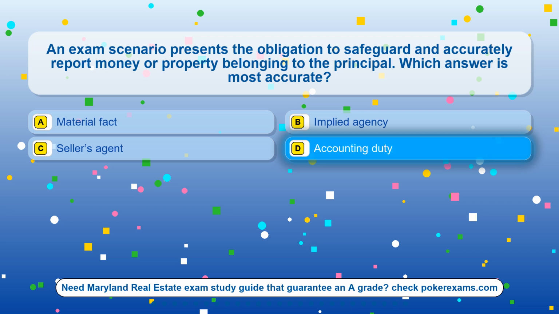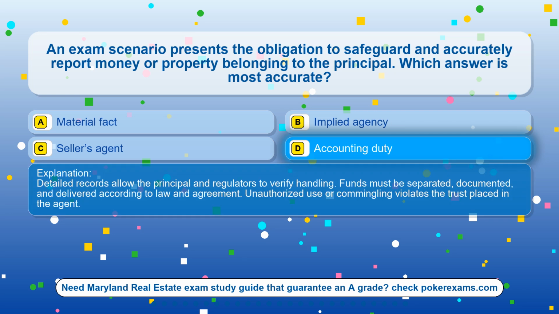The correct answer is option D, accounting duty. Detailed records allow the principal and regulators to verify handling. Funds must be separated, documented, and delivered according to law and agreement. Unauthorized use or commingling violates the trust placed in the agent.